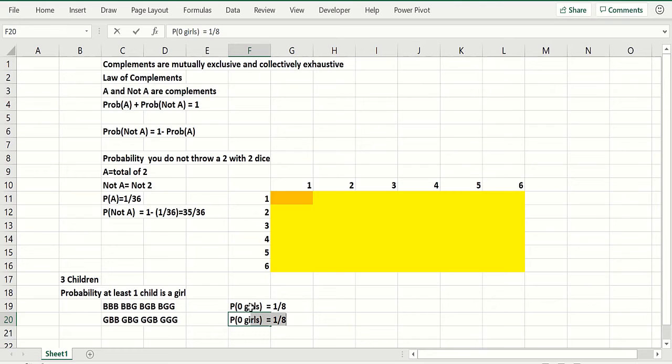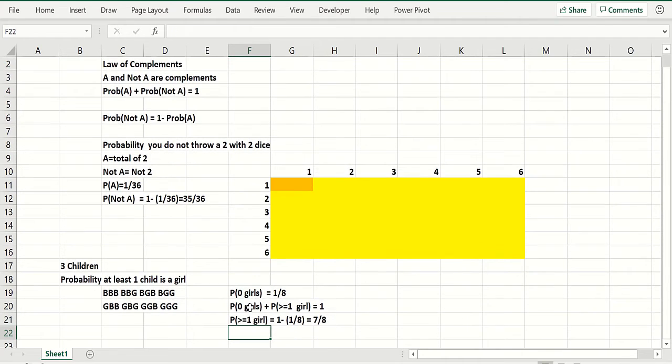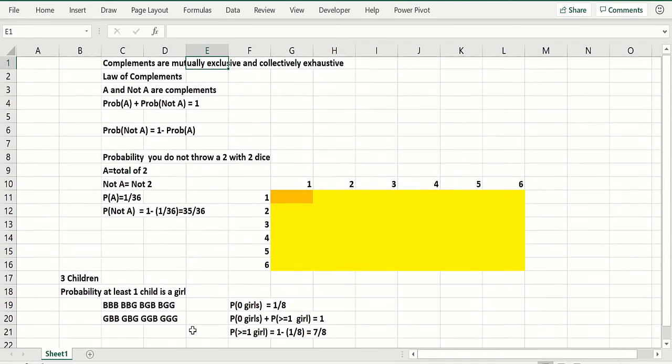You think about it, the probability of 0 girls plus the probability of at least one girl, that's got to equal 1. Right? So the probability of greater than or equal to 1 girl is 1 minus 1/8, and that would equal 7/8. Or you can see that by showing that there were 7 points in the sample space that are at least one girl. All these, it's a BBB. They each have probability 1/8. So that's basically how the law of complements goes.